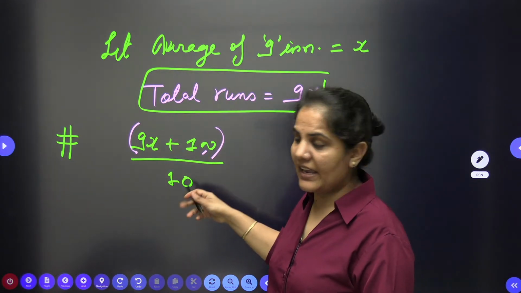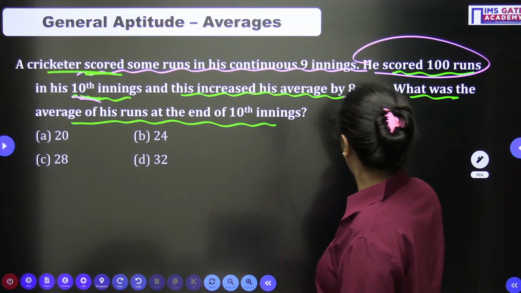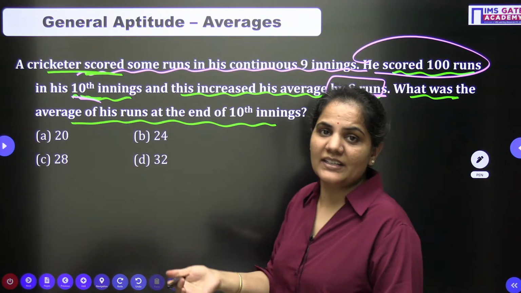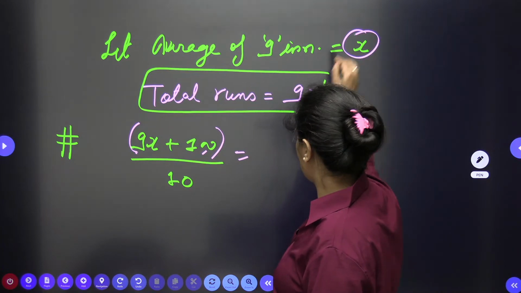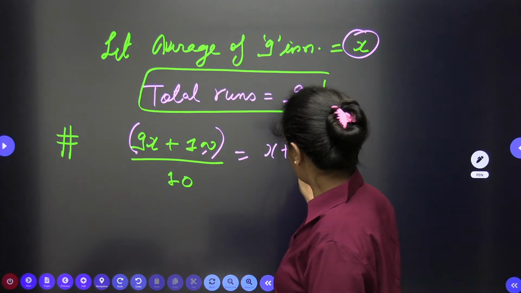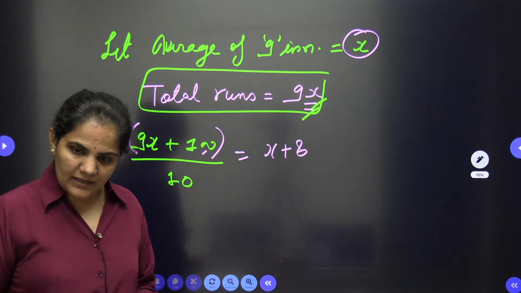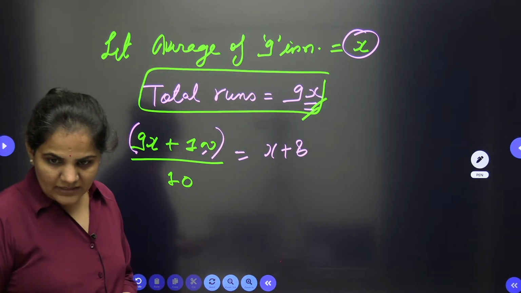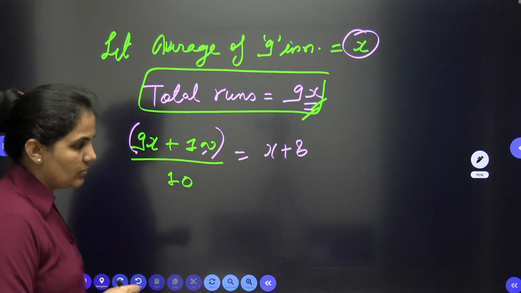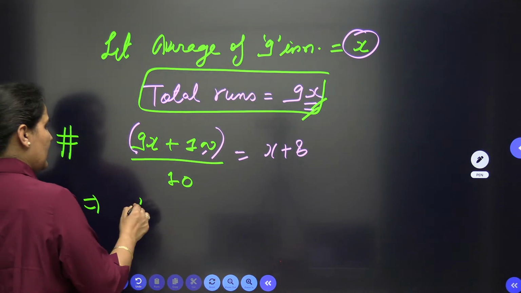The number of innings is 10, and you are saying that the average in this case increased by 8 runs. So the earlier average was x, and now the average increased by 8 runs. Now you need to solve this and your result will be there. Yeah, very good. Aditya, the result is 28. Shabash, absolutely right.